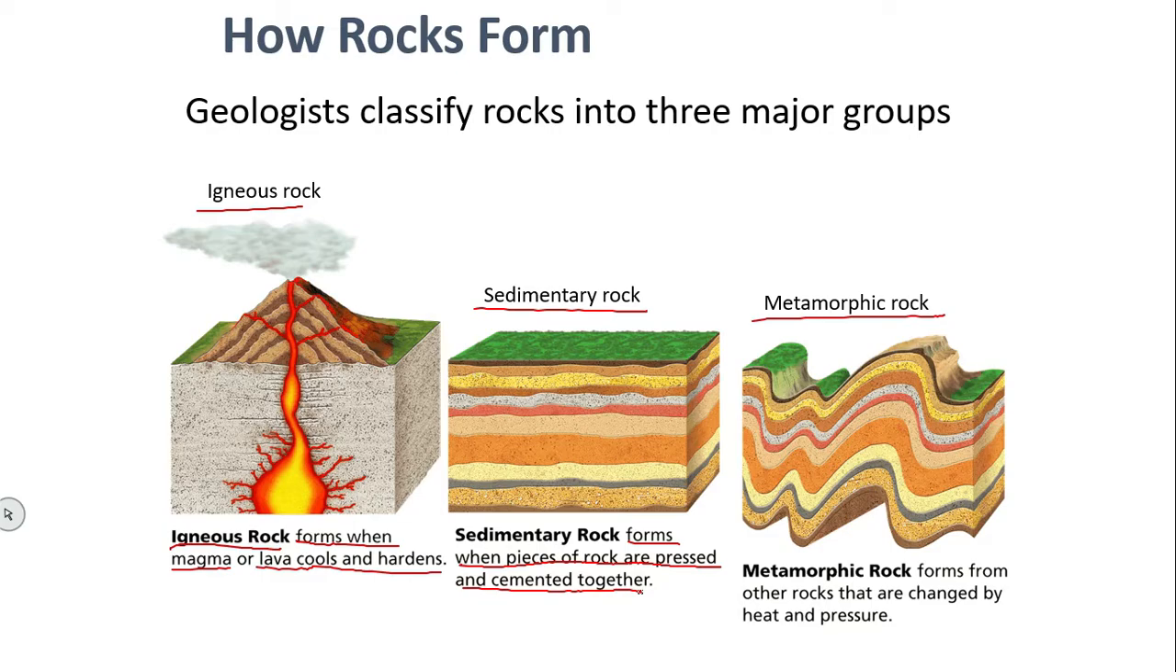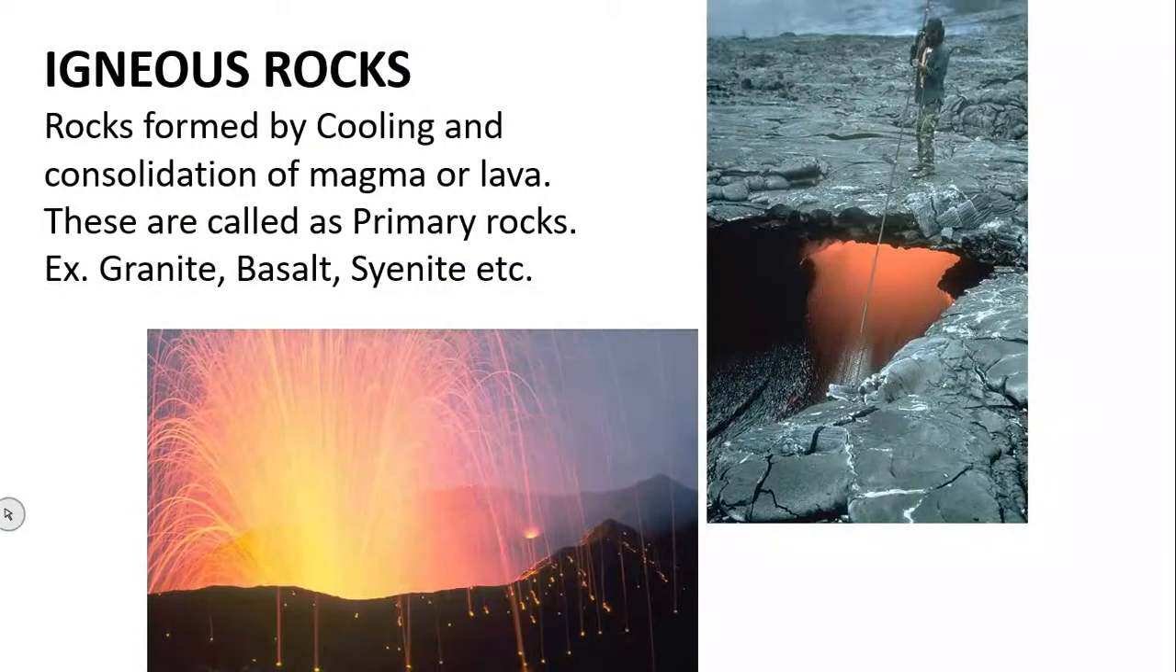When these two rocks, this may be or this may be, go through pressure and temperature conditions, they will change shape and size. You can see here there are straight lines, but here it has become zigzag. So it has changed shape and size due to pressure or sometimes heat. This changed rock is nothing but metamorphic rock. Now just remember the three types of rocks: igneous, sedimentary, metamorphic. So we will start with igneous rock.